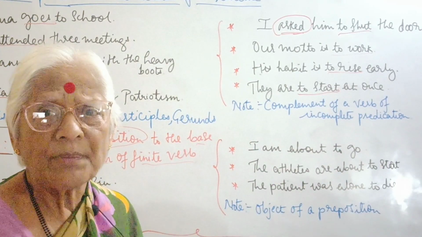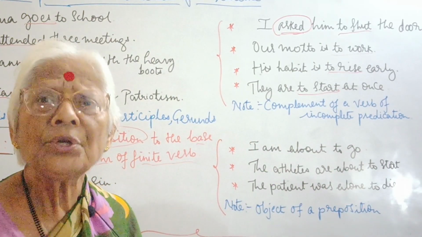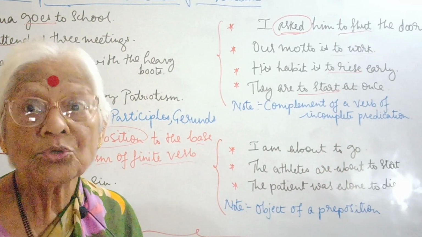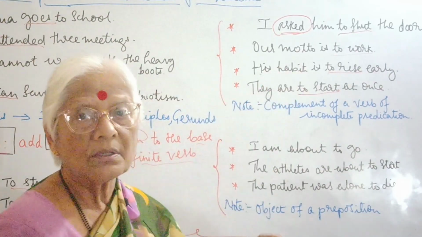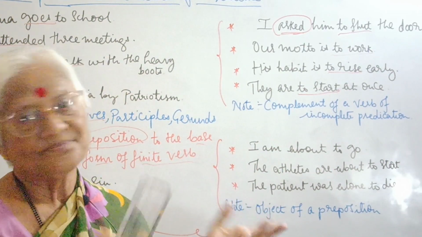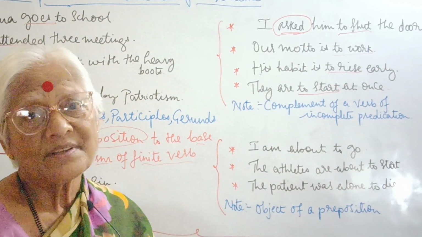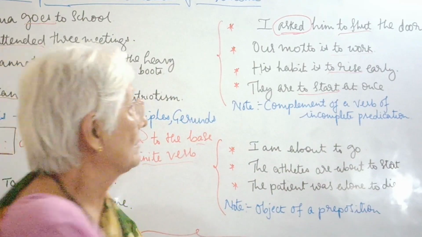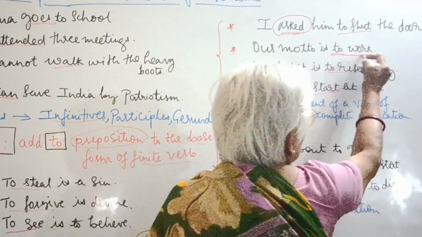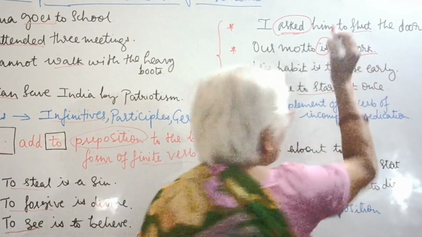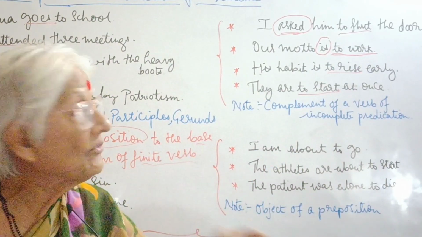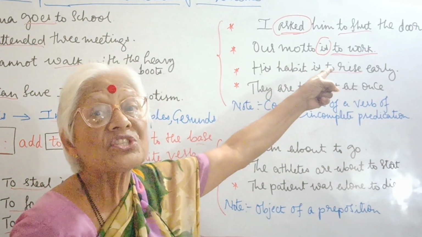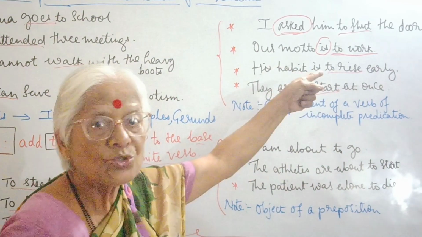Ask is an incomplete verb. I asked. You'll tell me, madam, what did you ask? There should be something to complete the sense of the verb, right? Our motto is to work. Our motto is. No sense. But if I say to work, the sentence is complete. So is is an incomplete verb. So I needed an infinitive to complete the sense of the statement. So our motto is to work.